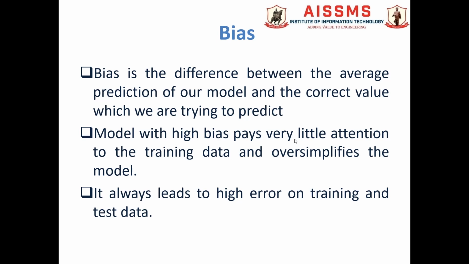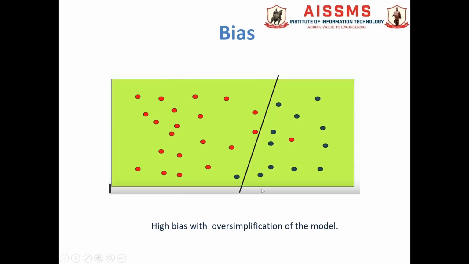A model with high bias pays very little attention to the training data and oversimplifies the model. Like we can see in this diagram, this is one hypothesis function, one model we can call it, and this is an oversimplified model. There are no complications in this model.